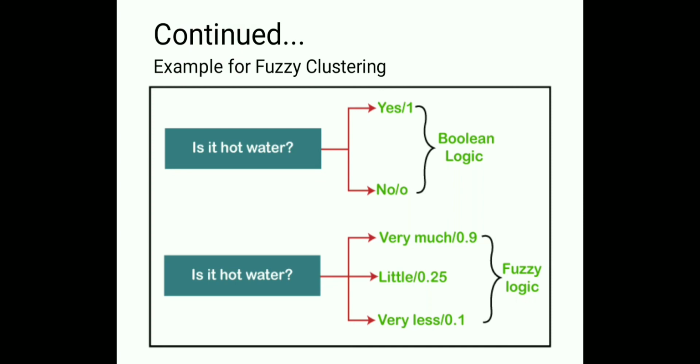So here is an example for fuzzy clustering. With reference to the diagram, we can see that while checking if it is hot water, a Boolean logic only sees a yes or no condition. But in the same case with fuzzy logic, it sees all the three conditions of very much, little, and very less.